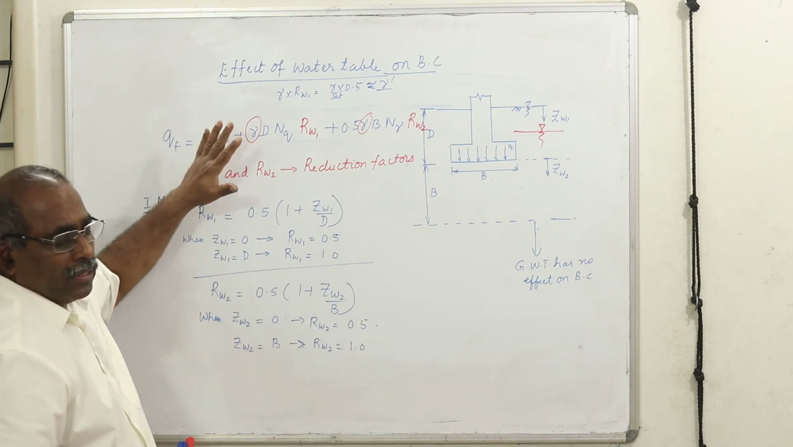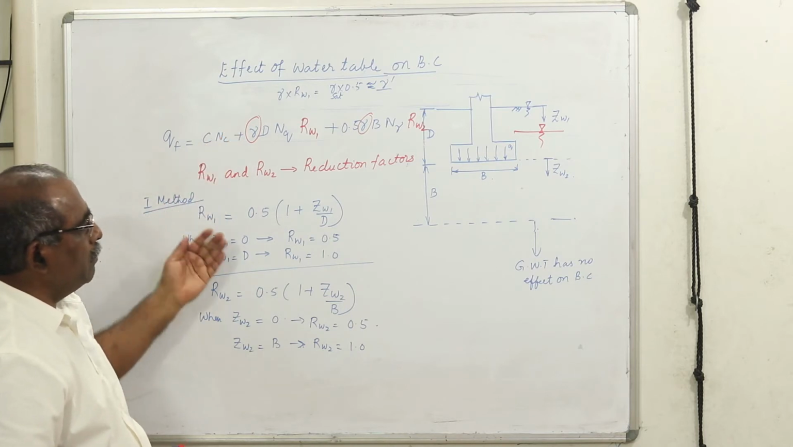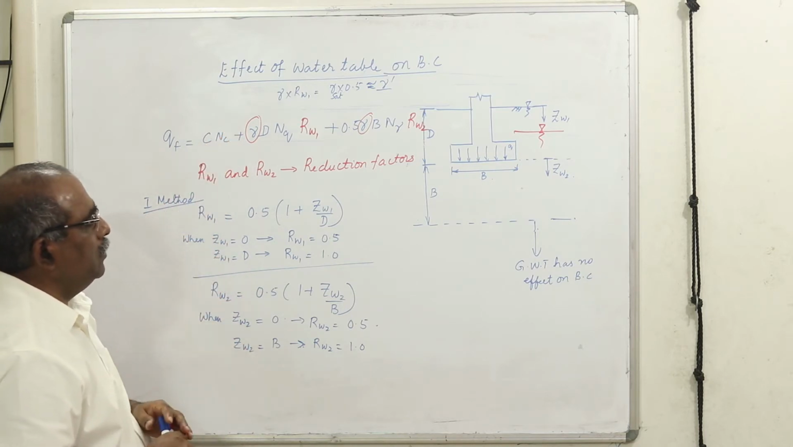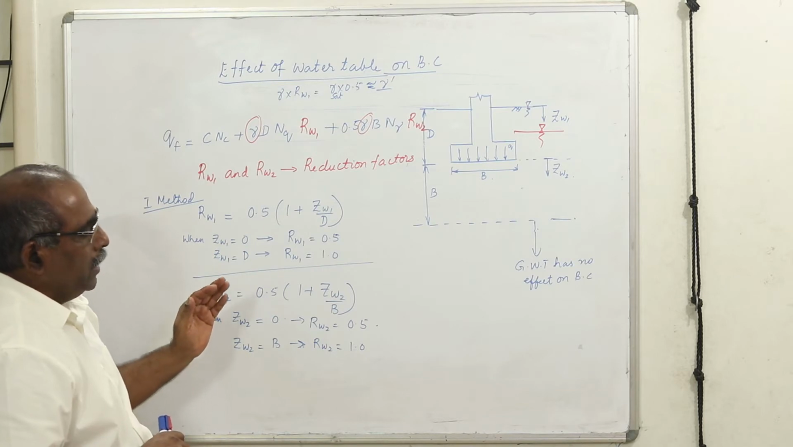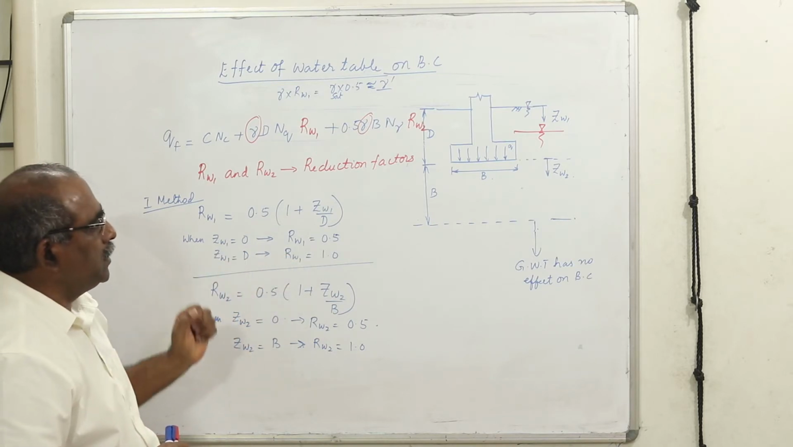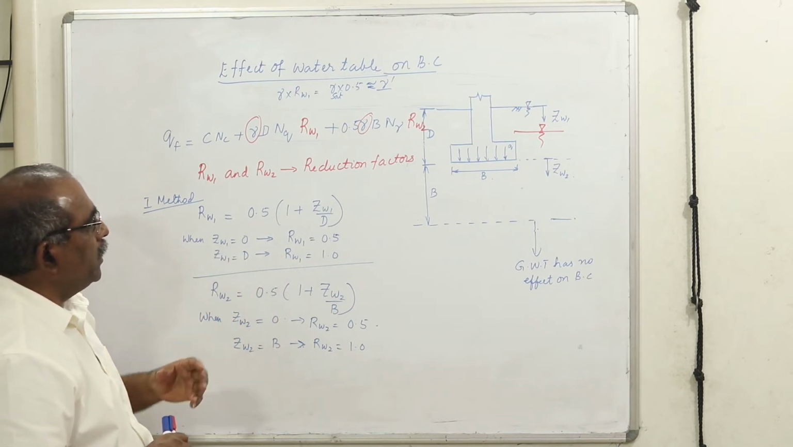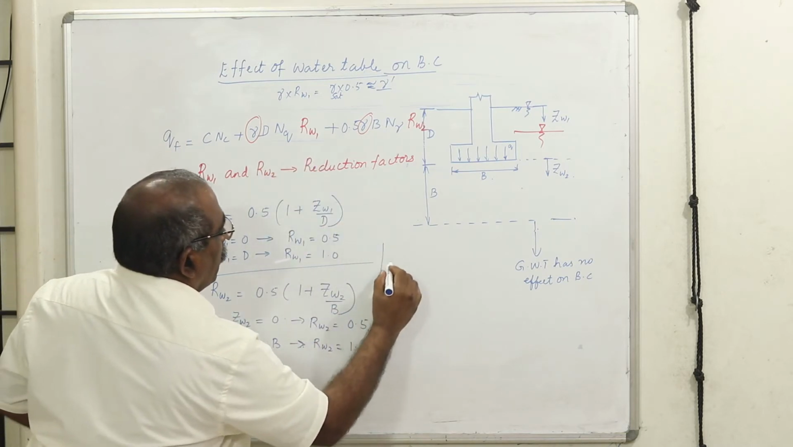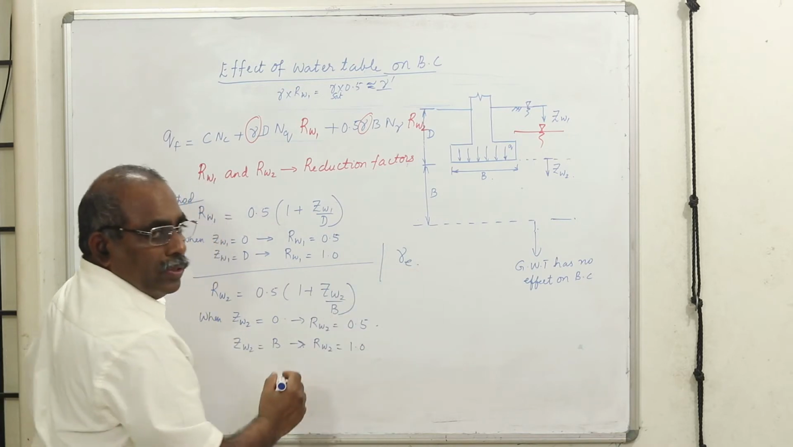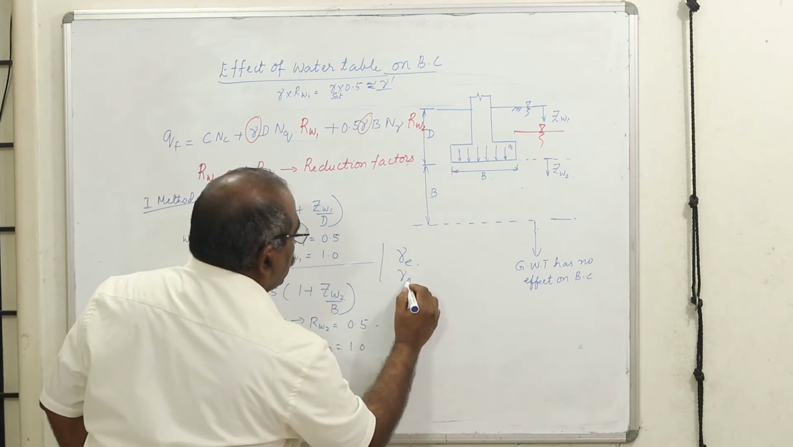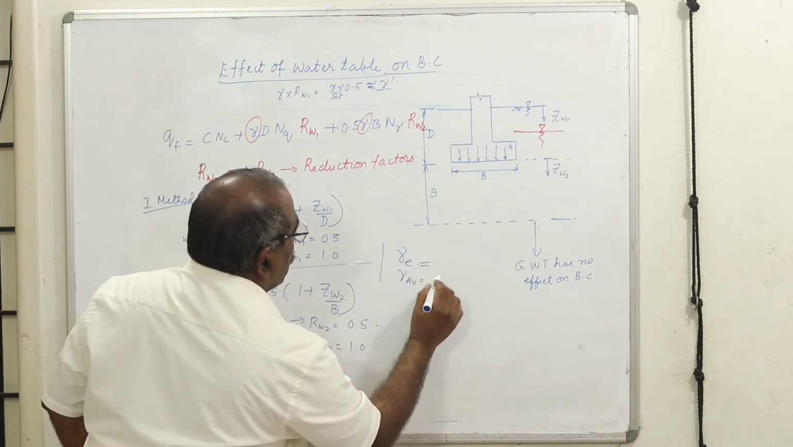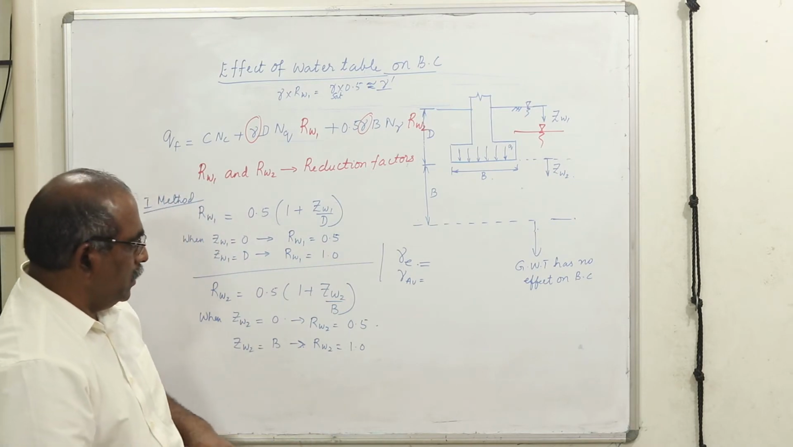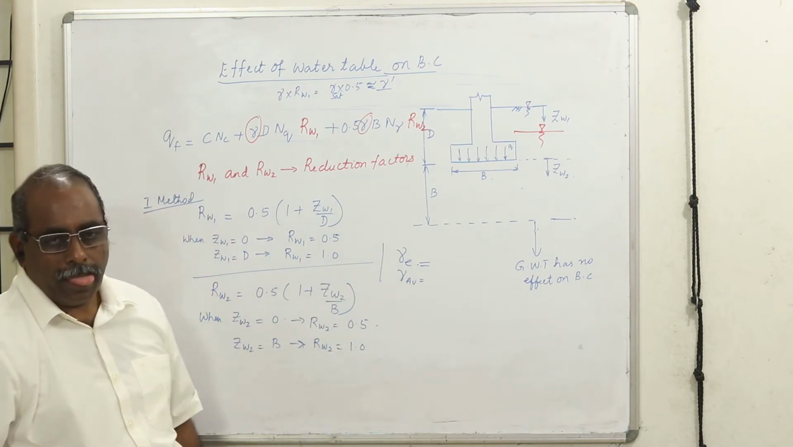This is one method, but this is not a preferable method. There is another method which I am going to tell you. This is more effective. I will not discuss the IS code method in detail. I will give the gist of the IS code method, and instead of multiplication, we will try to take the effective unit weight or the average unit weight, because that becomes more effective. I will discuss about that shortly now.